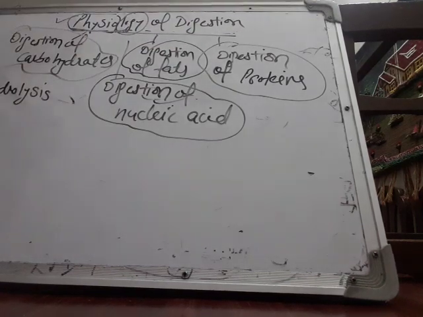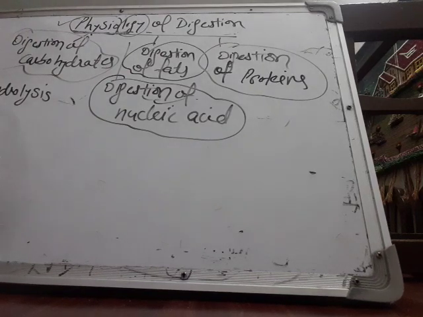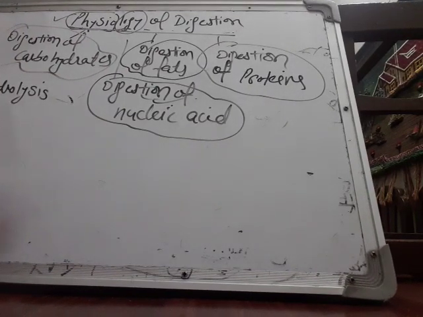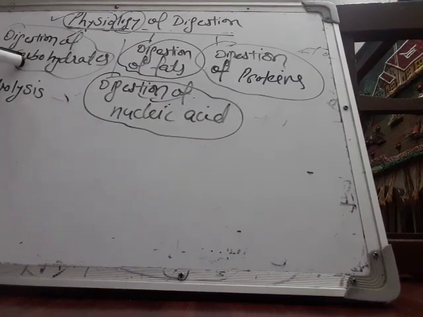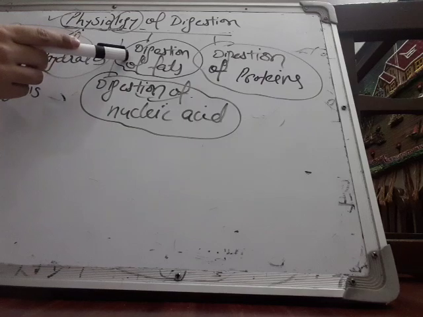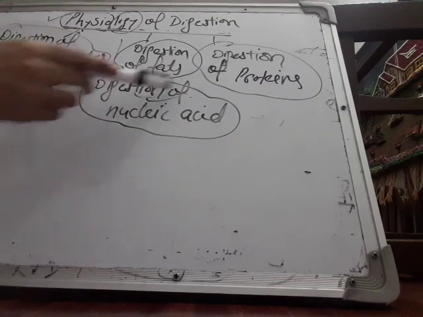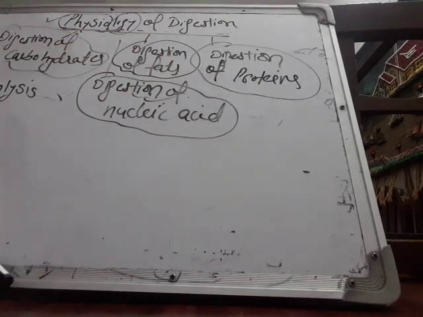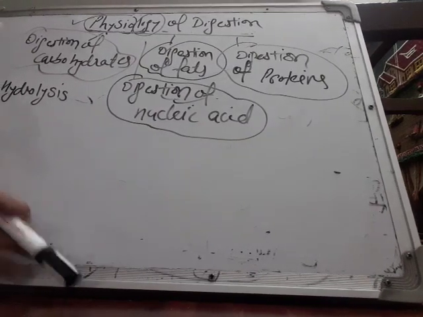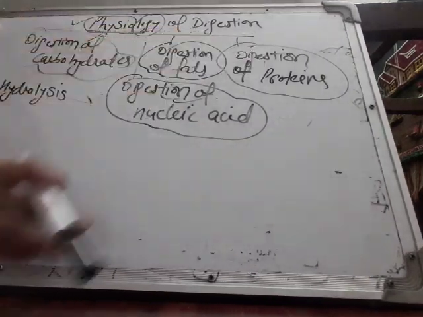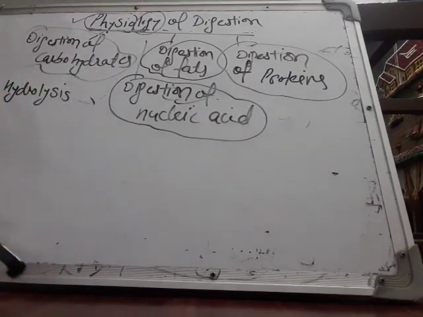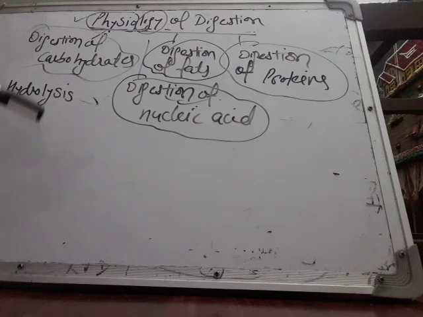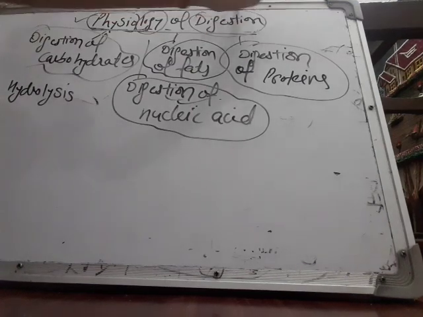of digestion. Now, we have to study physiology of digestion. So, we have to study the chemical reactions that take part in the digestion of carbohydrates, digestion of fats, digestion of nucleic acid, and digestion of proteins. You have to study all these four nutrients and their digestions individually, separately. So before studying physiology of digestion, let us first understand the term digestion also.